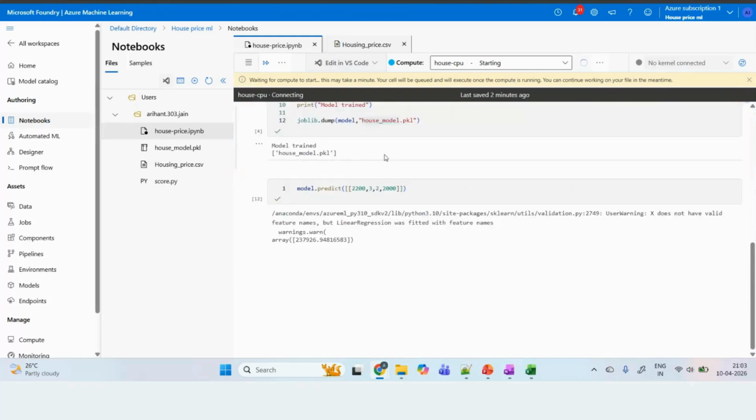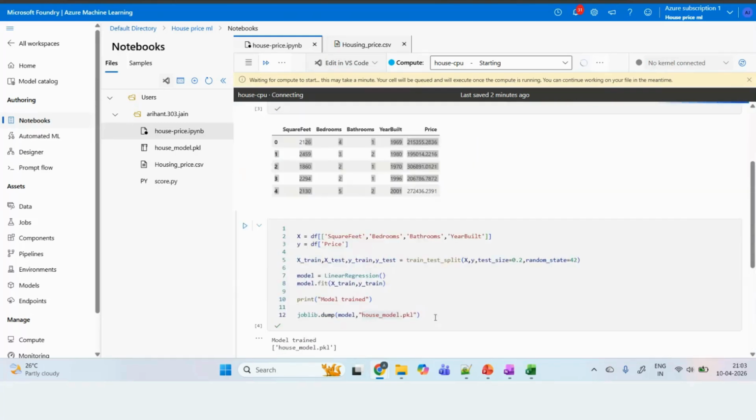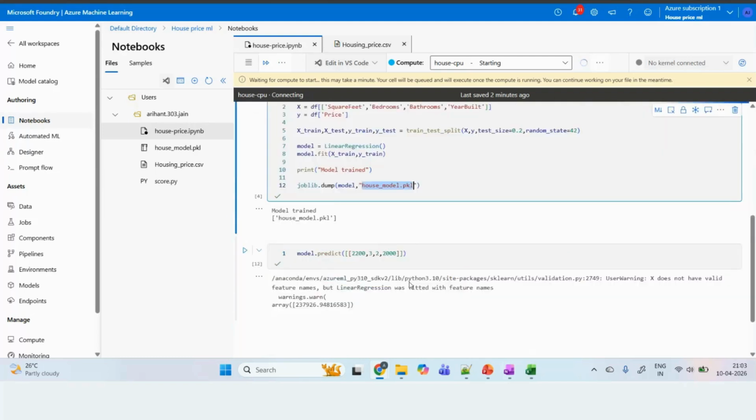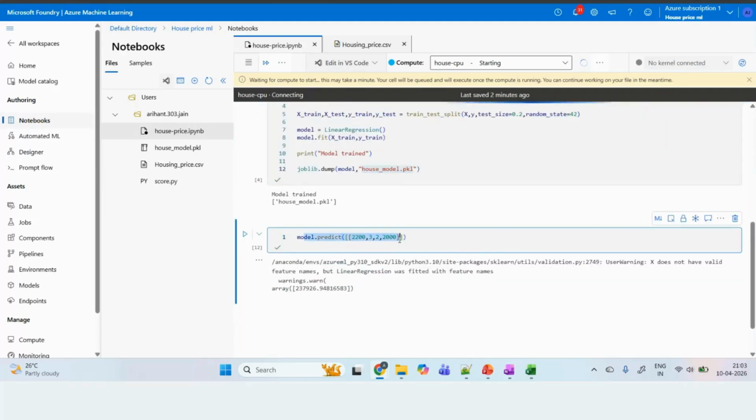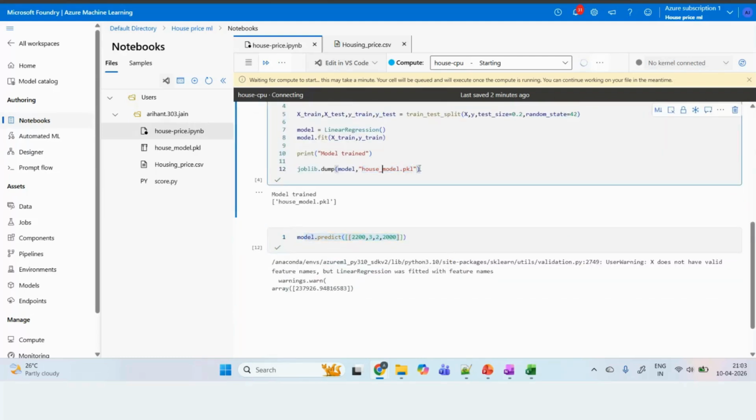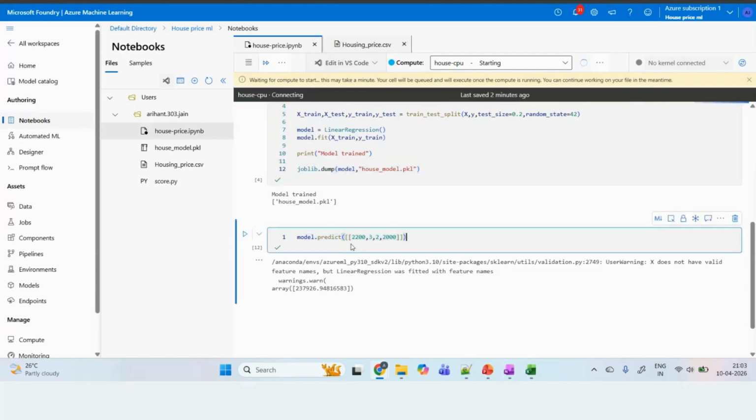In the meantime, here what we are doing is storing the model. Whatever model we have created, we are saving that model, and it is used for the prediction part. Model.predict, and this one. Obviously, if you need to see the accuracy metrics, if I want to calculate the R square, adjusted R square, MSE, RMSE, all those things can be tested here.